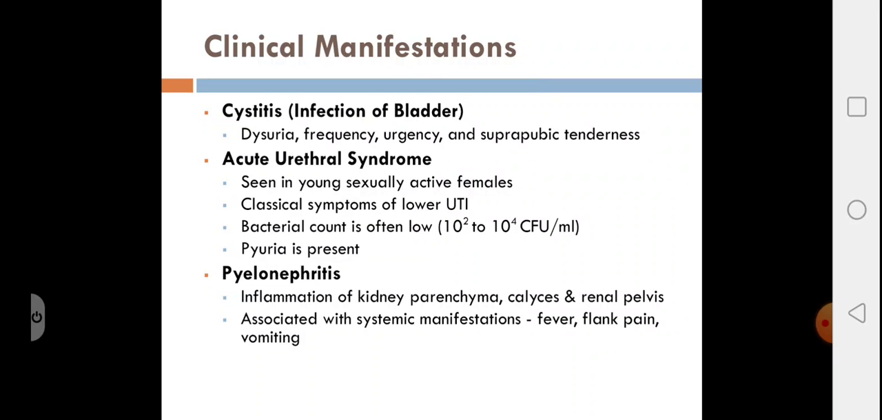of urine. In pyelonephritis, there's inflammation of the kidney parenchyma, the calyces, and the renal pelvis. Here, along with the above symptoms, you have systemic manifestations like fever, pain at the costovertebral angle, vomiting, fever accompanied with chills, etc.